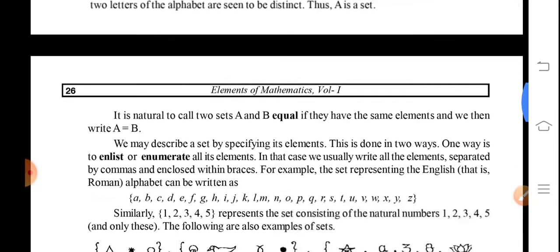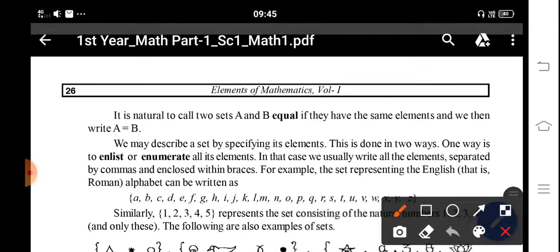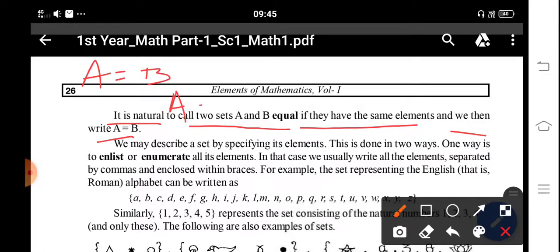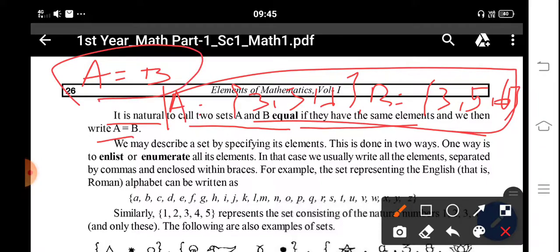Simply, it is natural to call two sets A and B equal if they have the same elements. That means if set A has, just take an example, 3, 5, 6, and B also has 3, 5, 6, both sets have the same elements, so we say the two sets are equal. Got it?